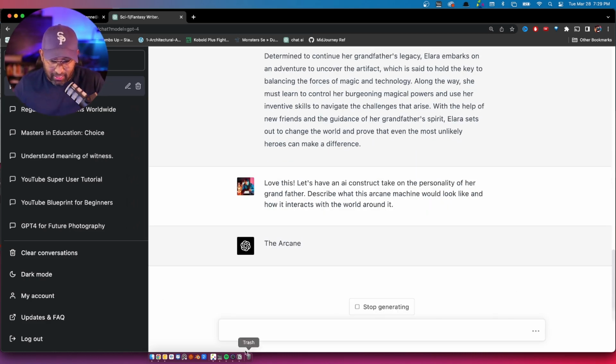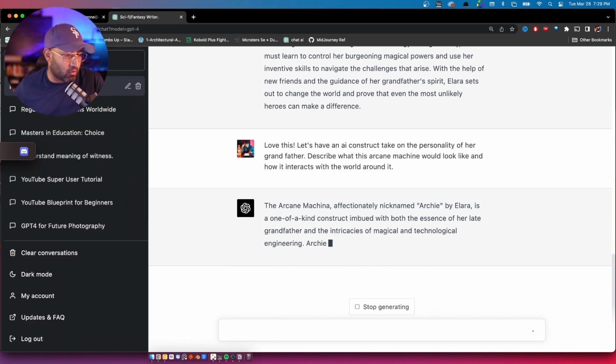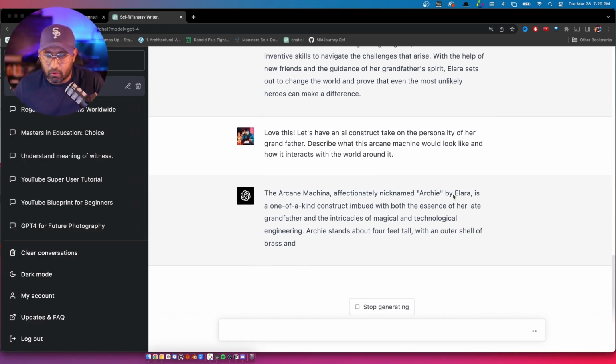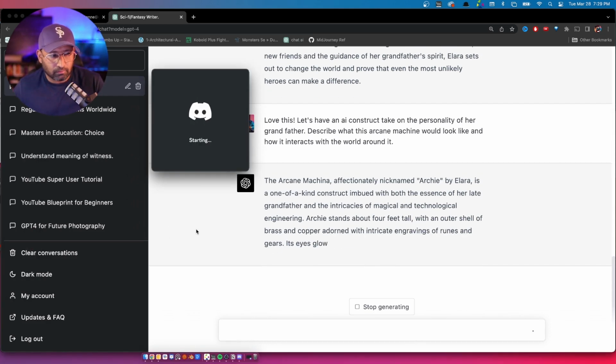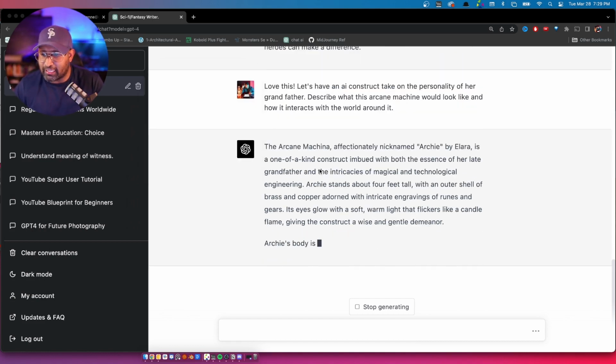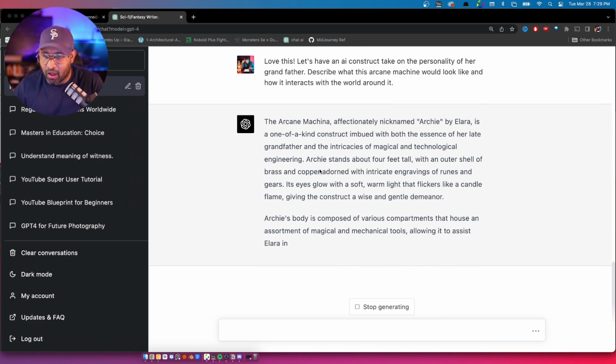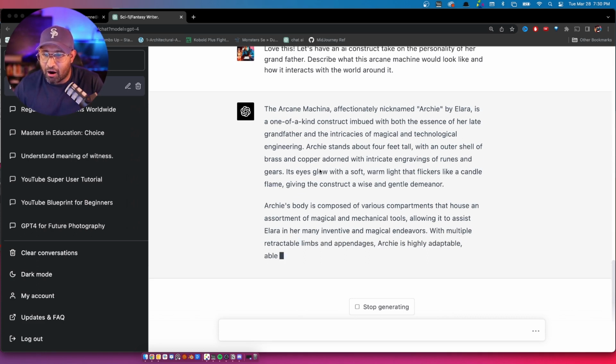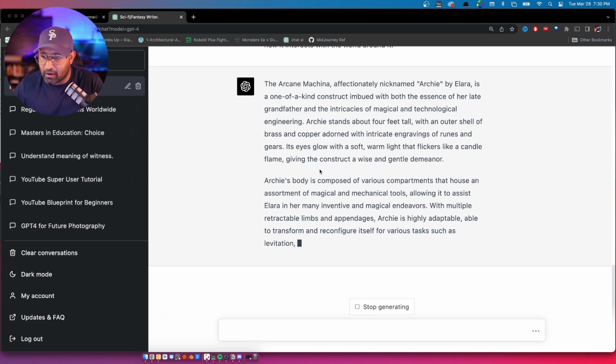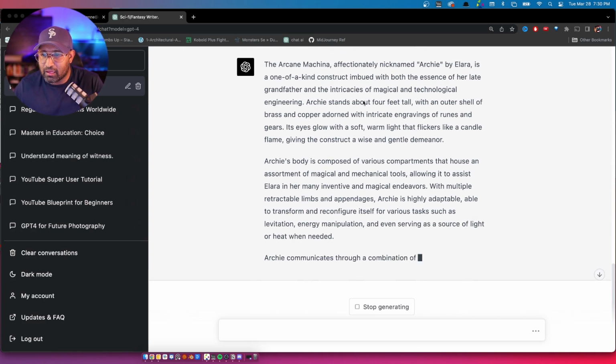While that's loading, I'm gonna go ahead and get Discord going, because our Discord is where we can load up our MidJourney. I'm already loving this. The arcane machine, affectionately nicknamed Archie. Oh my God, Archie is a one of a kind construct imbued with both the essence of her late grandfather and the intricacies of the magical technology of engineering. Archie stands about 4 feet tall, with the outer shell of brass and copper adorned with. Oh my God, I love it.